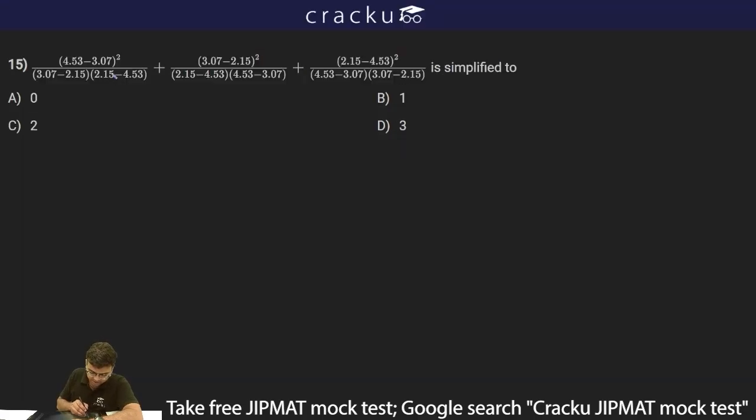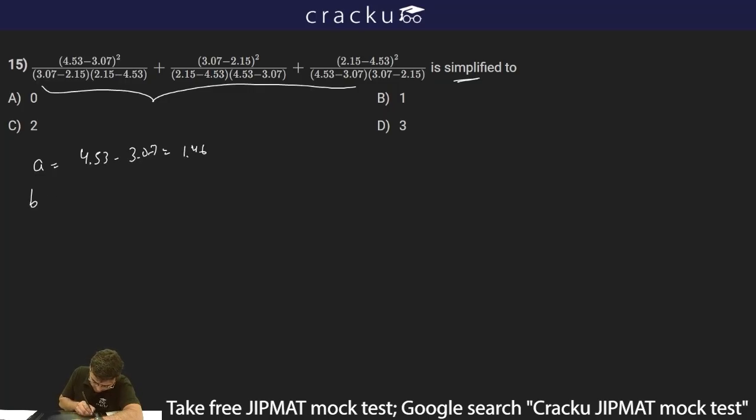The next question is saying if this expression, 4.53 minus 3.07 whole square divided by 3.07 and so on, is simplified, we have to simplify this entire expression. So let's say A is equal to 4.53 minus 3.07. This is equal to 1.46. What is B?